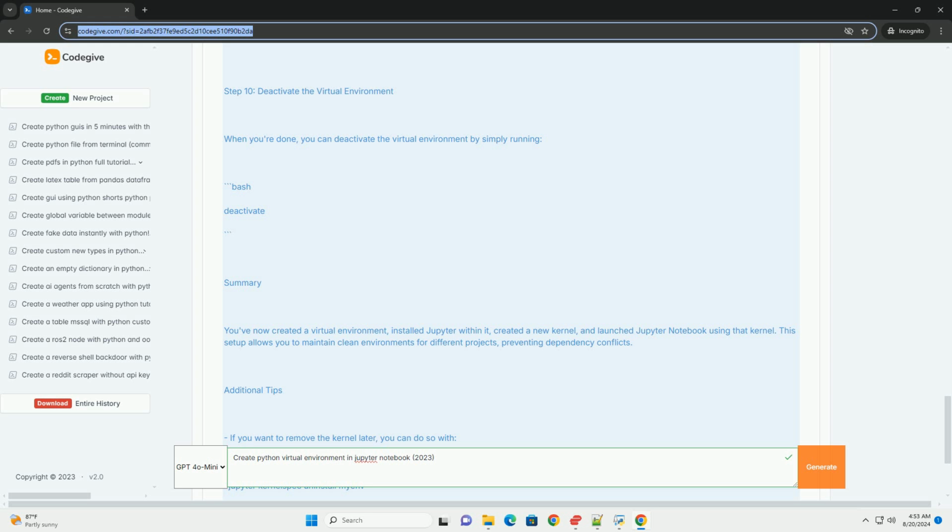Additional tips: if you want to remove the kernel later, you can do so with bash, jupyter kernelspec uninstall myenv. Always remember to activate the virtual environment before running your Jupyter Notebook if you are working from the terminal. This setup will help you manage your Python projects more effectively and maintain a clean workspace for each of them.